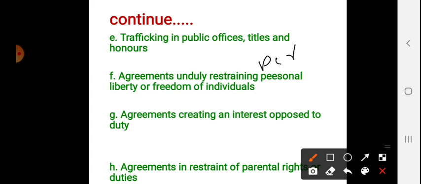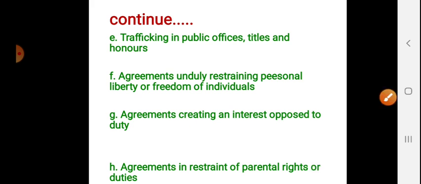Next, agreement in restraint of parental rights or duties. An agreement in restraint of parental rights or duties is opposite to public policy, okay. In other words, an agreement by which the guardianship of parents over their minor children and that of guardians over their wards is permanently alienated is inconsistent with the parental rights or duties. For example, say parental rights. If a person is trying to separate the child from his mother, it's also opposite to public policy.